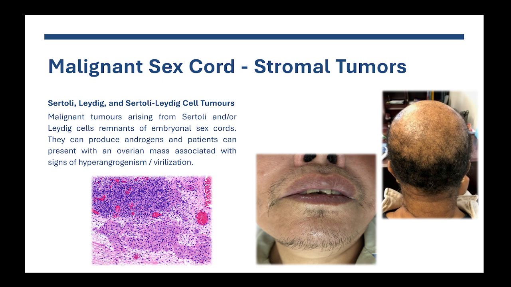She was followed up, and eventually at one of her follow-up visits, the husband says to the gynecologist, "Well, you know what? My wife has started to watch boxing again, and that concerns me." And indeed, the clinicians identified intra-abdominal recurrence of the tumor that was secreting androgen. So that's just a clinical clip that can help you remember the features of Sertoli-Leydig cell tumors.